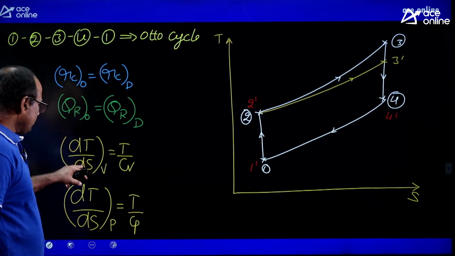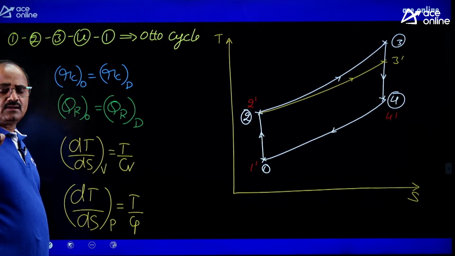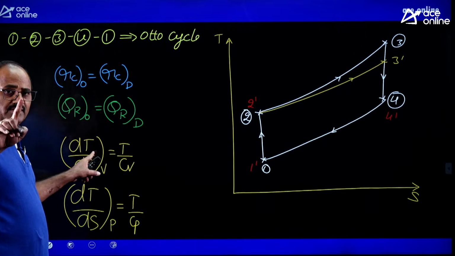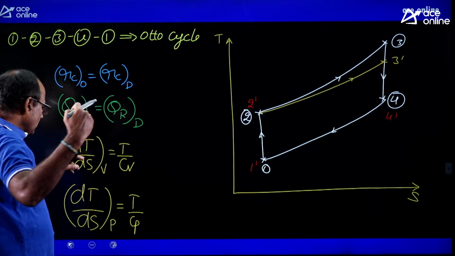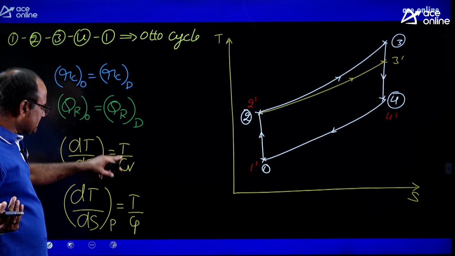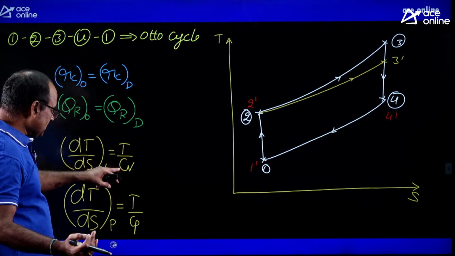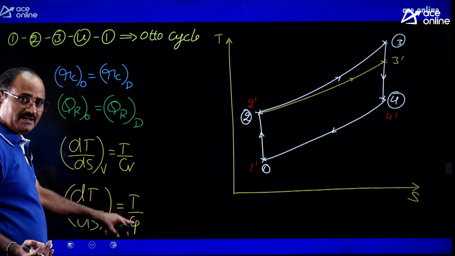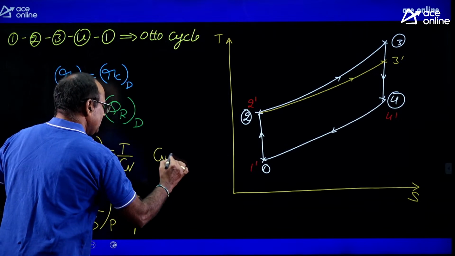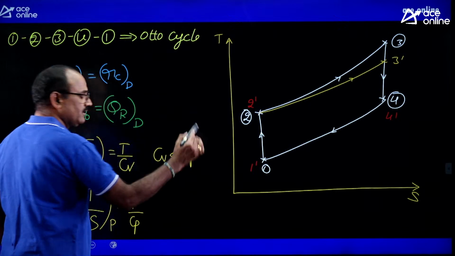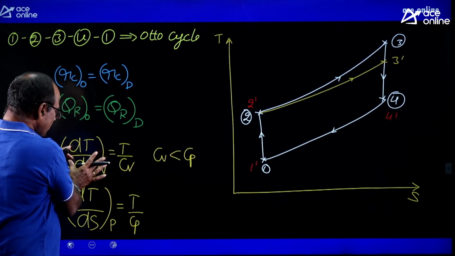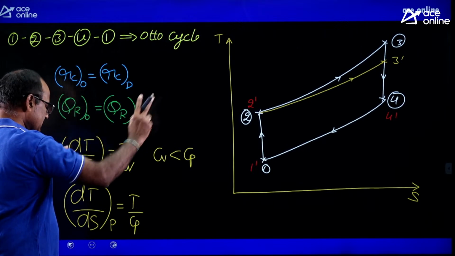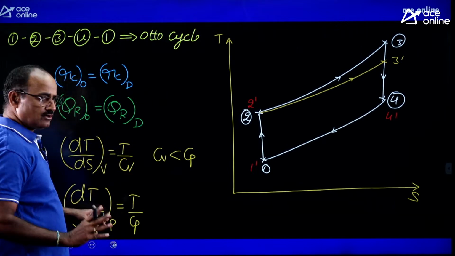The quantity dT by dS is the slope of the curve in the TS coordinate system. Since the slope of the constant volume curve is T by Cv, and T by Cv is more than T by Cp because Cv is always less than Cp for any gas, I can say that the slope of the constant volume curve on the TS diagram is more than the slope of the constant pressure curve.